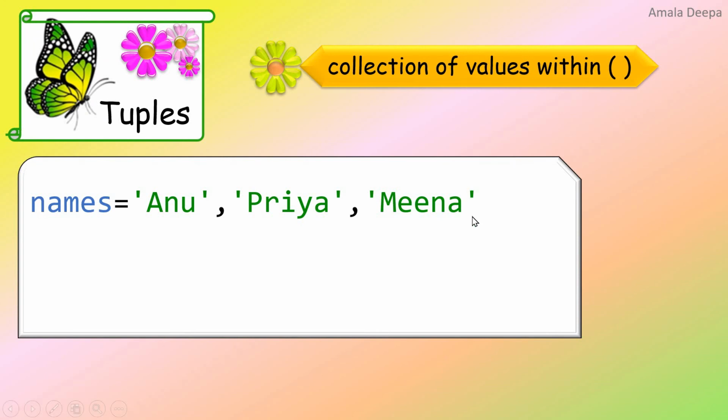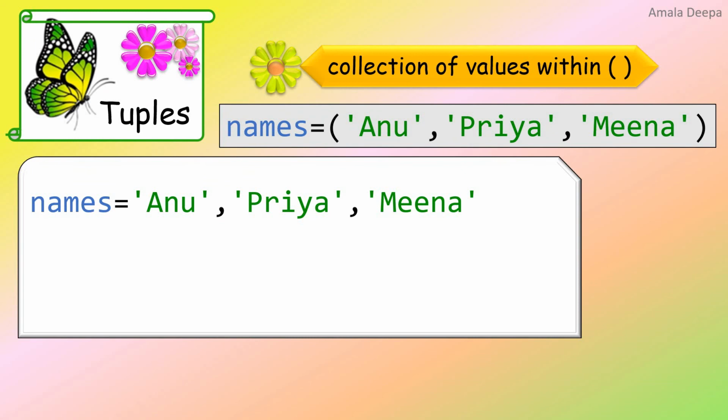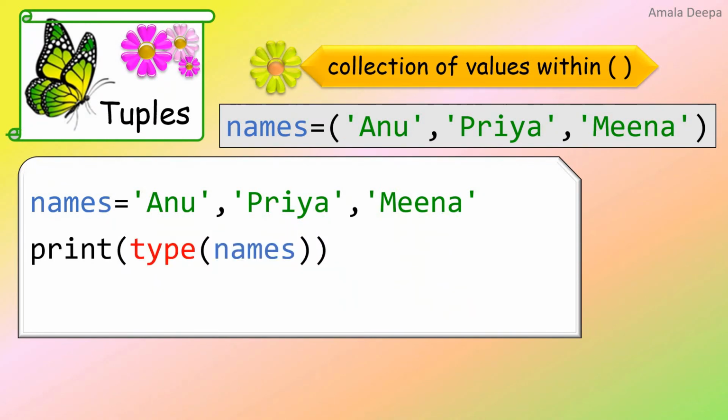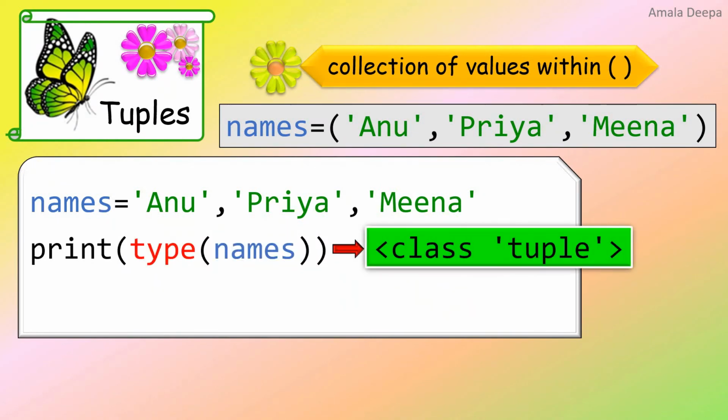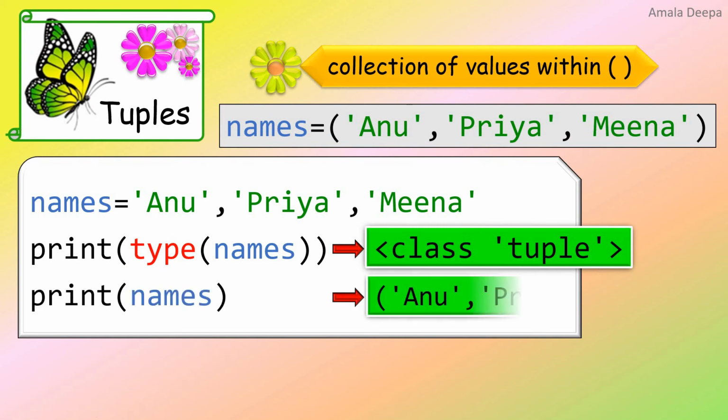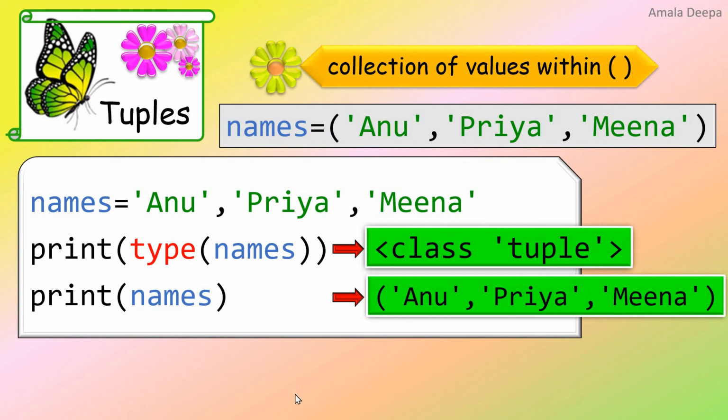I have omitted the parentheses. But the method for creating a tuple is by placing the elements within simple parentheses. Now I will print type of names. It gives the output as class tuple. Print names prints the elements within parentheses.